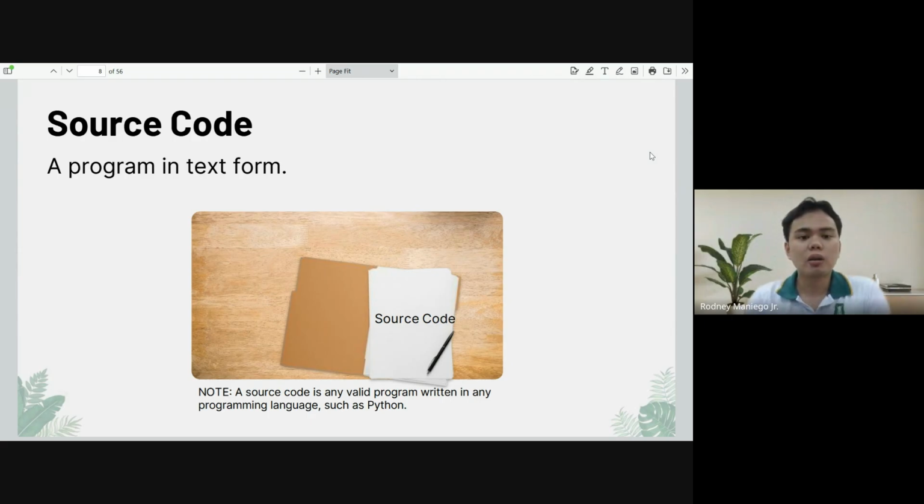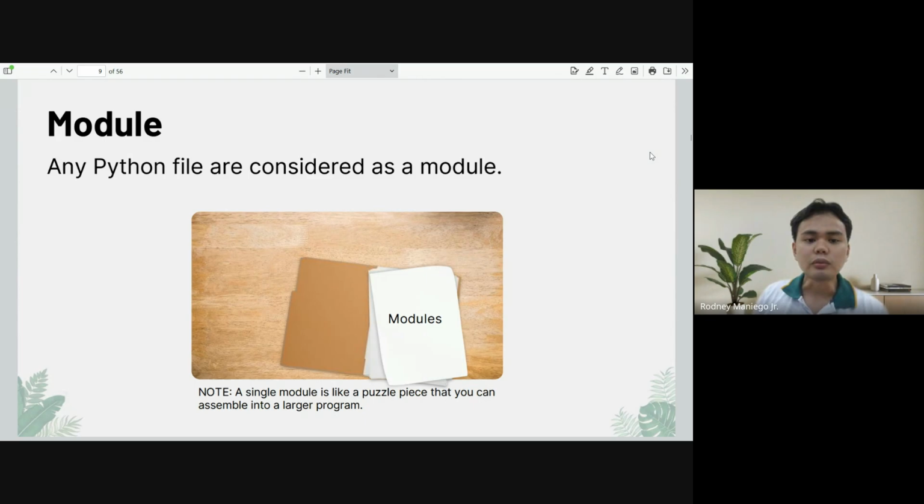So basically, we call the code that you have been writing your source code. A source code is any program that you have written in any programming language. But when we talk about source code here, we're talking about the Python programming code that you have written already or you will be writing. So again, it is a program in textual form.